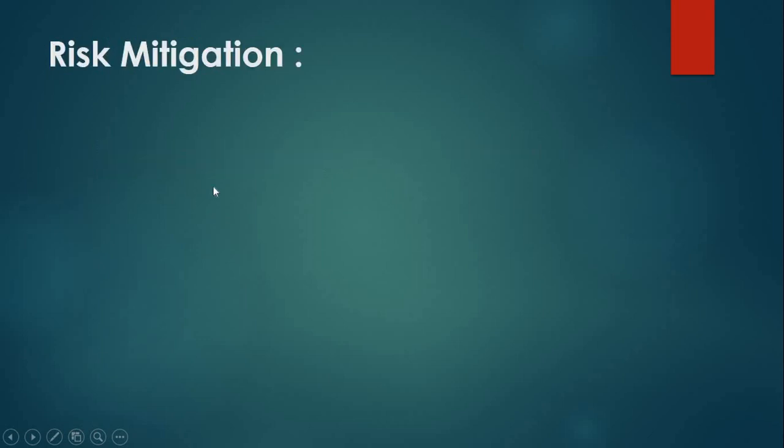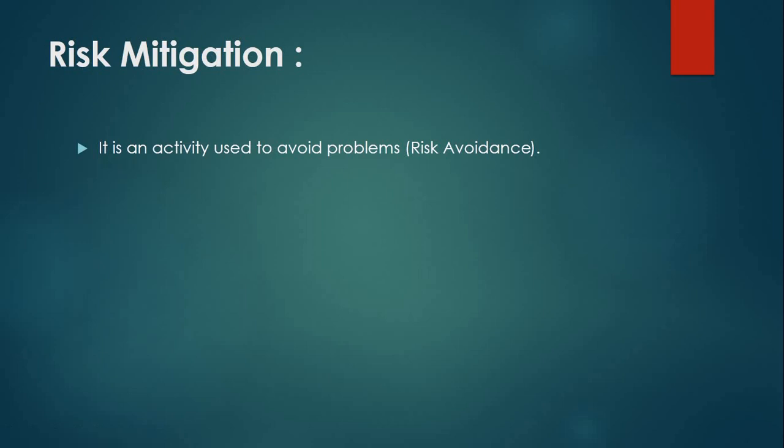So first of all, what is risk mitigation? It is an activity used to avoid problems, or we can say risk mitigation means risk avoidance. We have to understand that risk mitigation or risk avoidance is a part that can be applied before the risk happens, before the risk becomes reality.